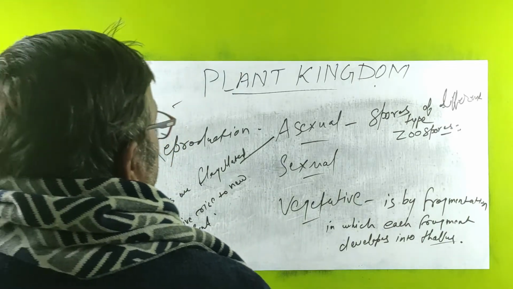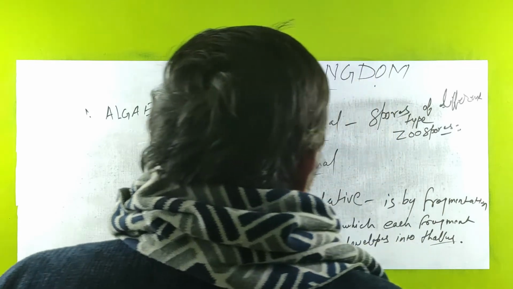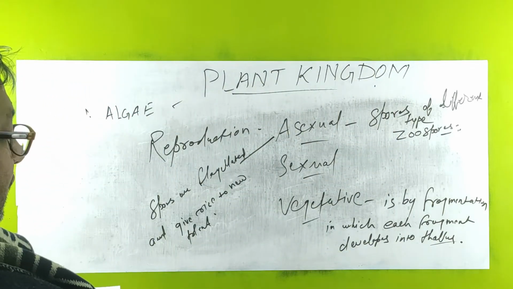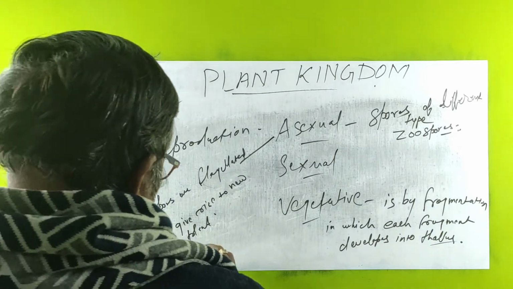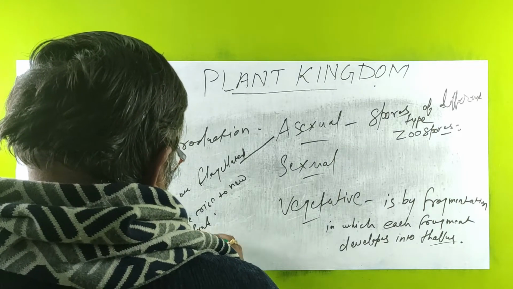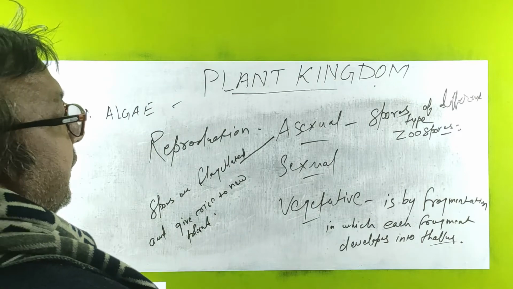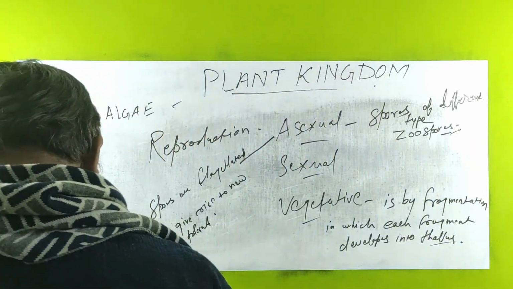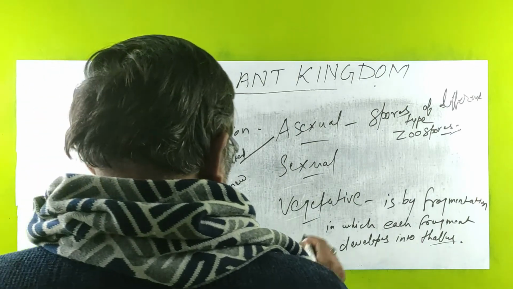So in this asexual reproduction, spores of different types are there, which are flagellated and give rise to a new plant. An example is zoospores. And now sexual reproduction takes place through fusion of two gametes.